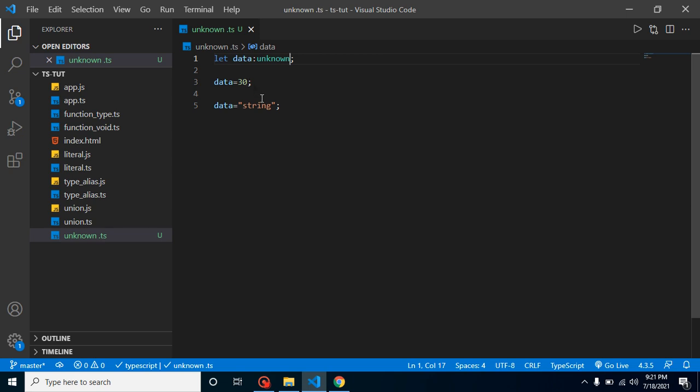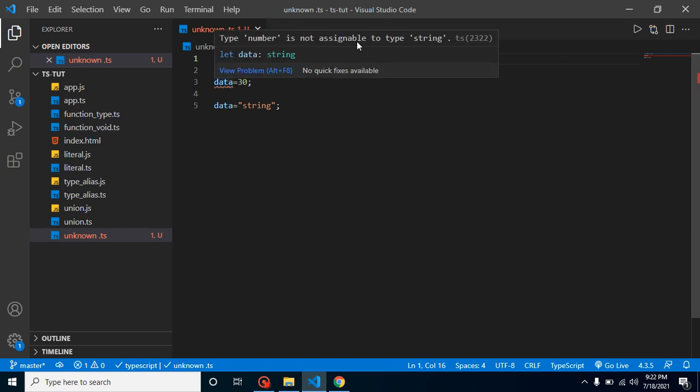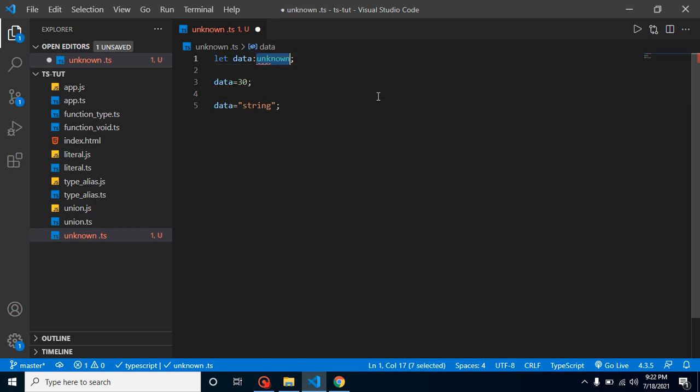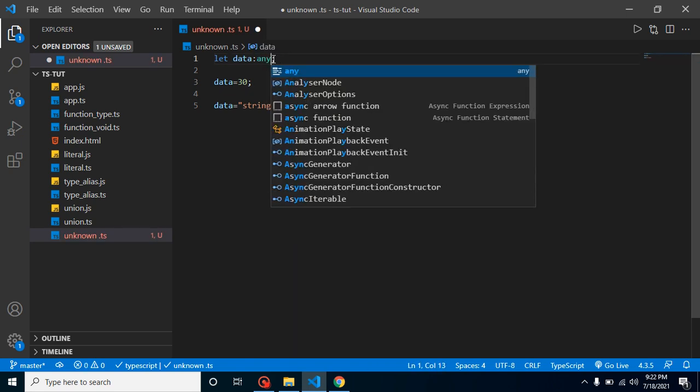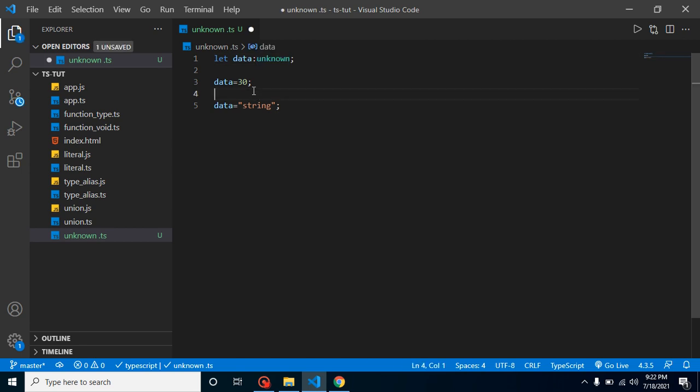If you are a very beginner in TypeScript, then you may have a question: what kind of error are you talking about? We just have 3 lines in that, how can we get an error? If I assign string here, then you can see that there is an error with the red line: number cannot be assigned to string. If I assign unknown or any, in both cases there is no error. That means both are working very similarly, but there is a difference now.